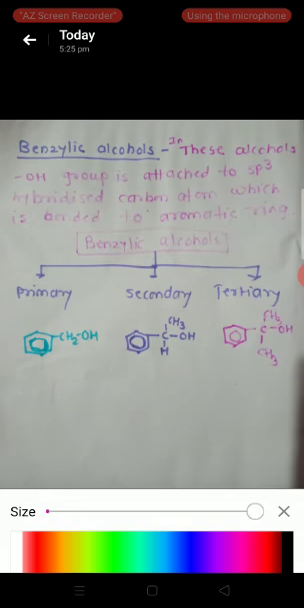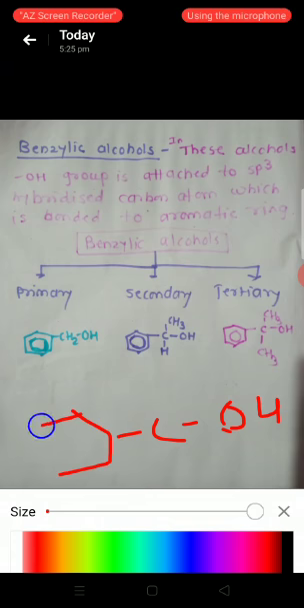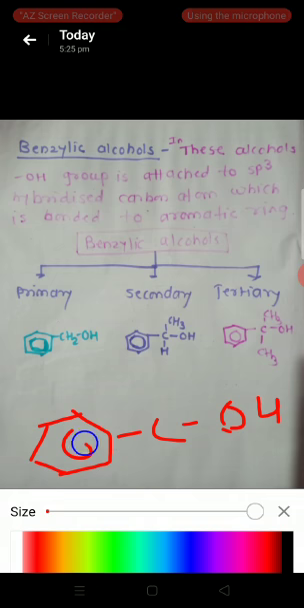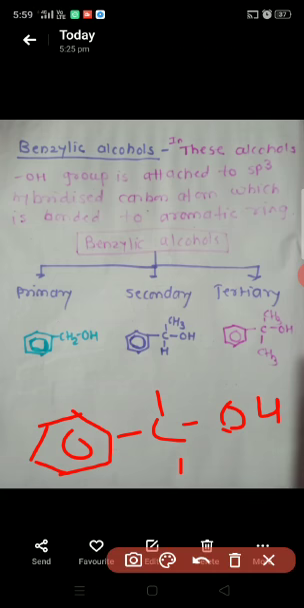In benzylic alcohol, the OH group is attached to that carbon atom, the carbon which is attached to the benzene ring. In this way, these are the benzylic alcohols. Benzylic alcohols are also classified as primary, secondary, and tertiary alcohols.